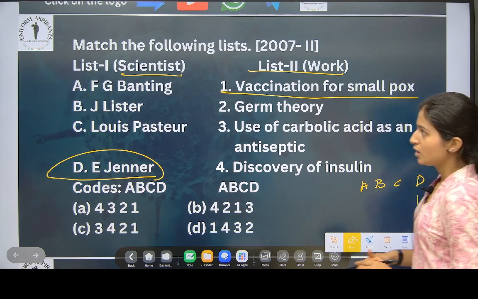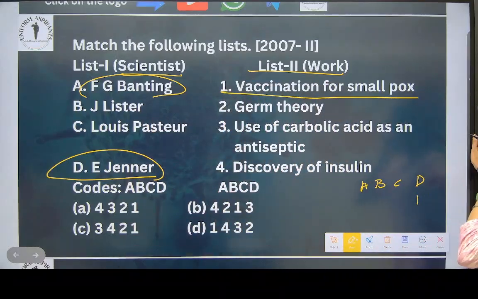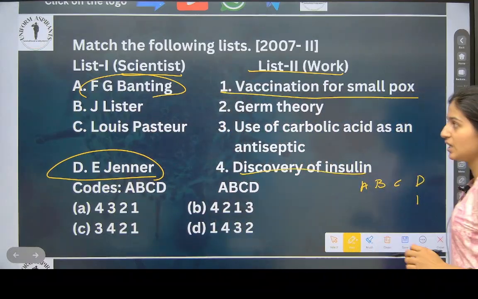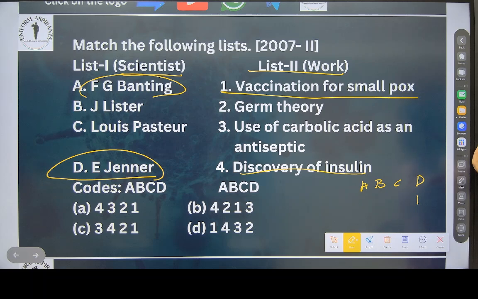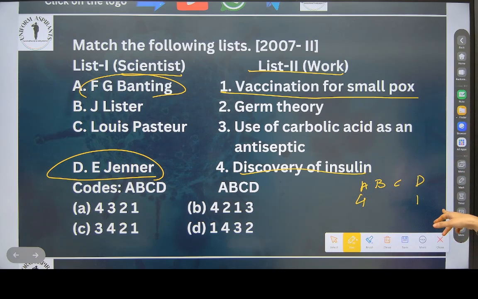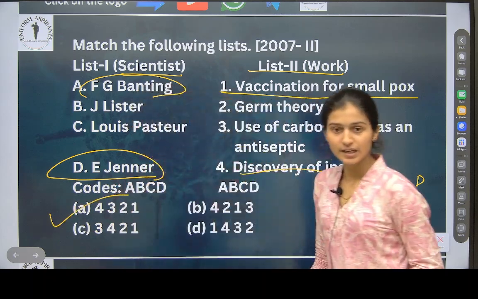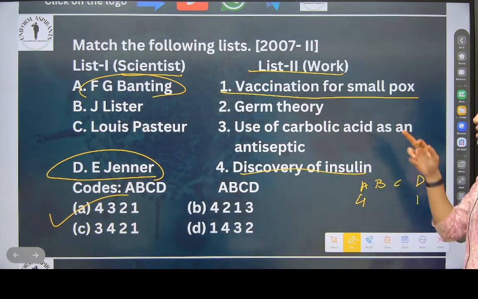Okay. Now see here. F.G. Banting. What does F.G. Banting give? Discovery of insulin. He gave the discovery of insulin. So discovery of insulin is 4. Now see in which option you can see 4 and 1. Only in one option. So it's option A.